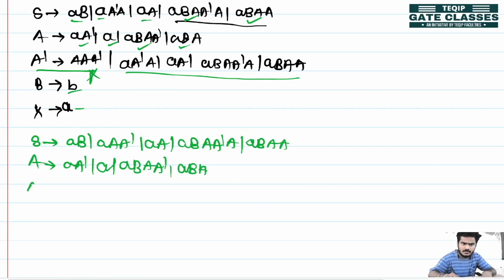Now A dash is producing A dash. So instead of that, I will write A dash as, instead of this A, I will replace all these things. So A dash A, and after that I will add A dash dash.